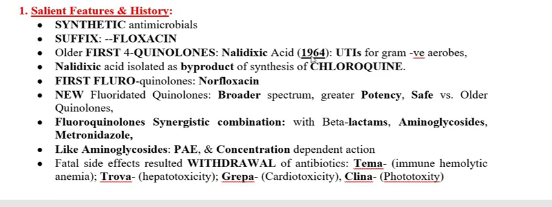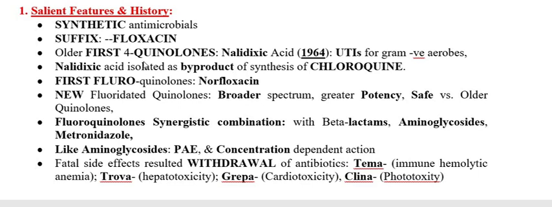So nalidixic acid was used for urinary tract infection of gram-negative nature. The other antimicrobial agents usually possess fluorine, so that is why the name fluoroquinolones came.